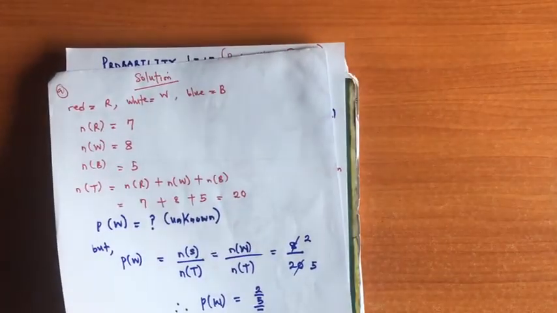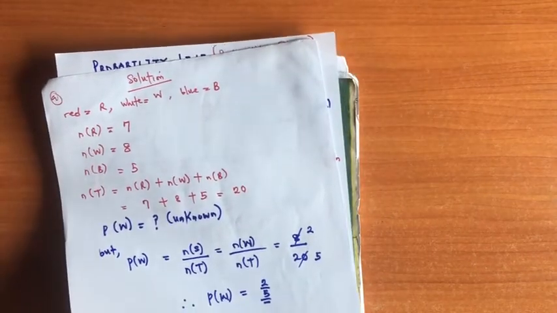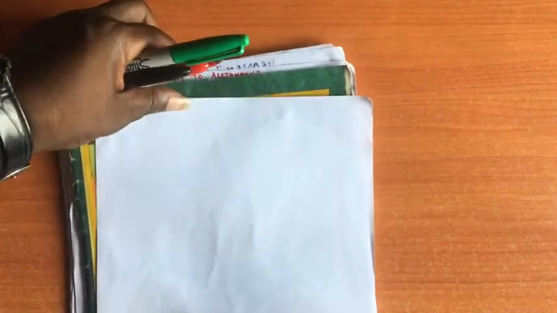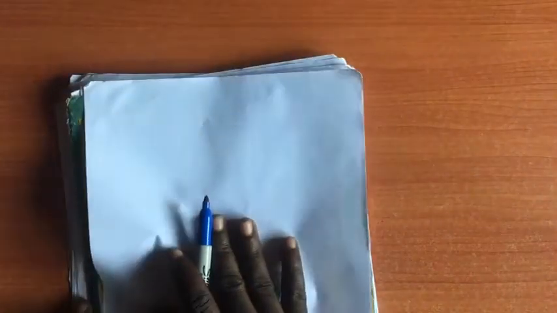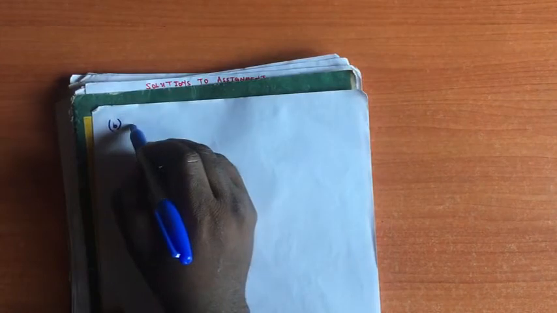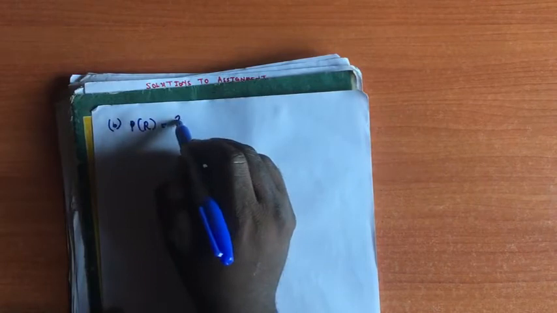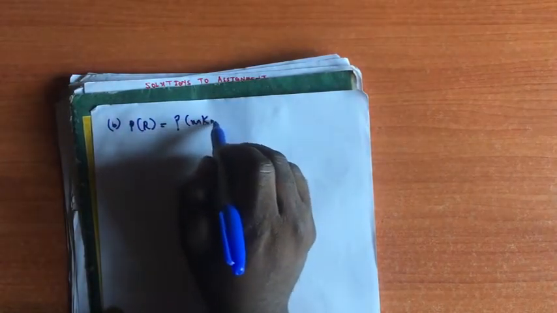So now let's look at the B part. For the B part, we are to calculate the probability of selecting a red ball. We can write the probability of selecting the red ball is unknown, question mark. That's our target variable.